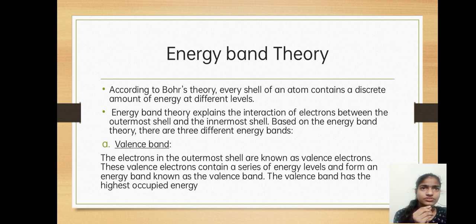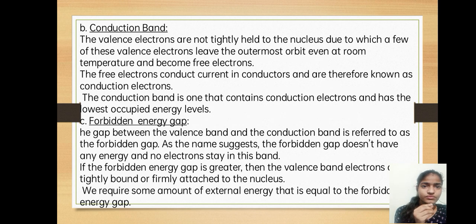So this is the highest occupied energy, compared to the conduction band and the forbidden gap also. Okay, coming to the conduction band. The valence electrons are not tightly held to the nucleus, due to which a few of these valence electrons leave the outermost orbit even at room temperature and become free electrons.